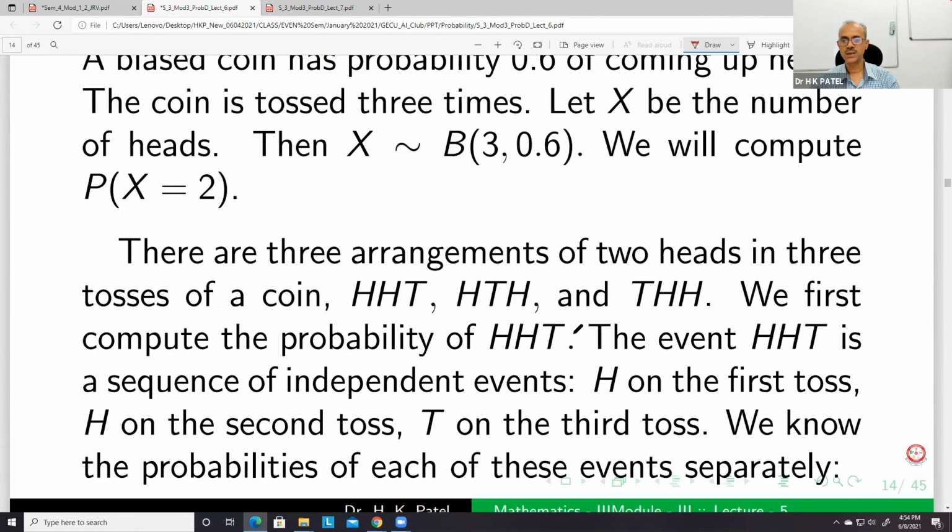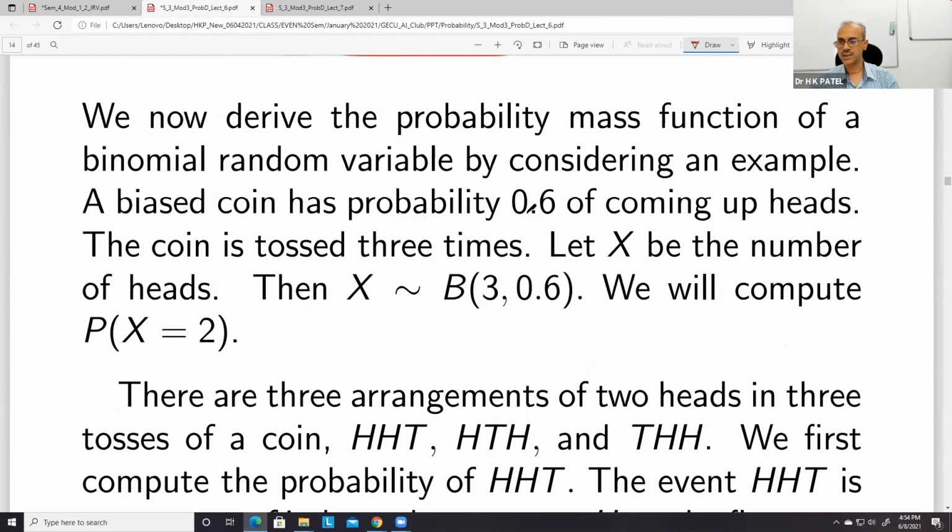So, for example, in case of tossing a coin, and I think this is a biased coin. The probability of getting head is 0.6, and therefore 0.4 will be the probability of getting tail. So if getting head is our success, and 3 trials are there, the coin is tossed 3 times, and therefore this will be B(3, 0.6).